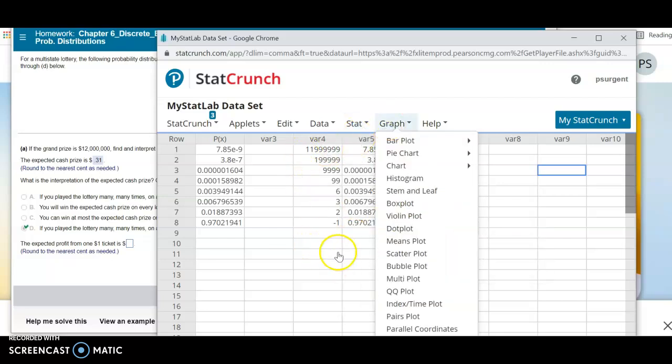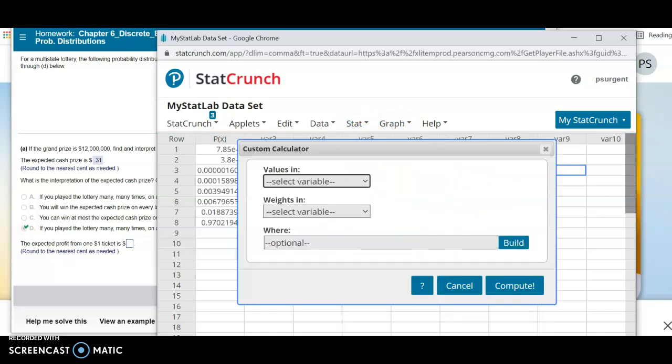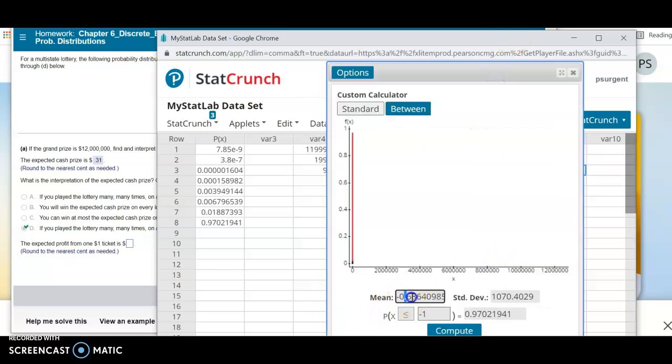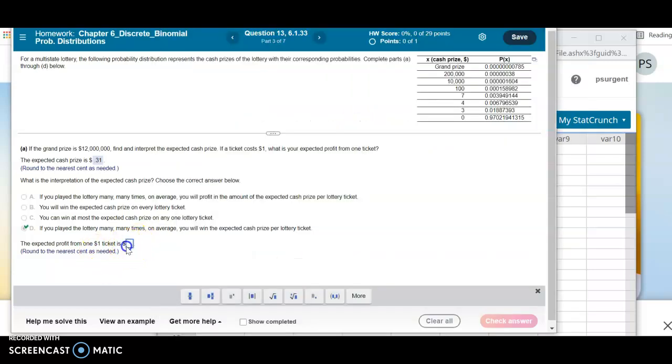If I had to type these in myself, I just subtracted $1 everywhere. So now I'm going to do the same thing, only I put my new data in these other two columns. And there's your -69 cents, right? If you round to the nearest cent. So you can get there one of two ways, the way we did it in class, or you can do the expected prize and then subtract $1, which I don't like, but you can do that if you want to use their data. That's fine.